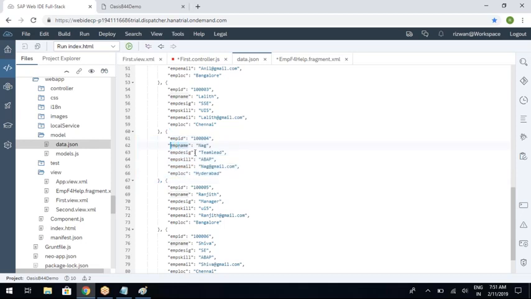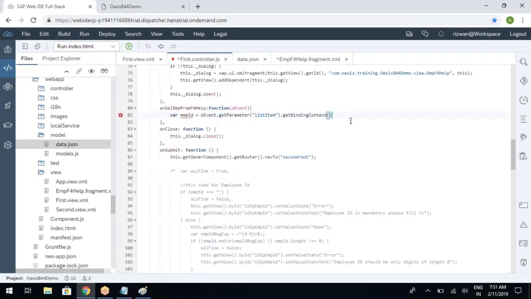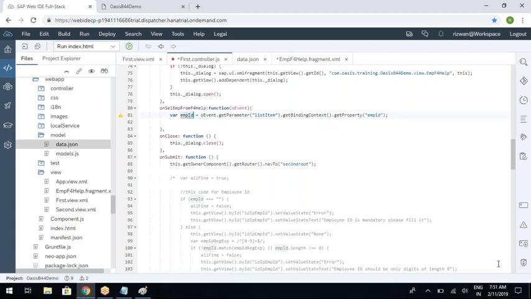From this, I need to get the employee ID. So start writing .getProperty, and my property is employeeID. That's it, I got the employee ID.